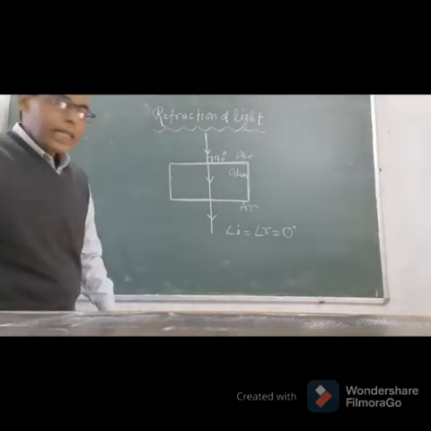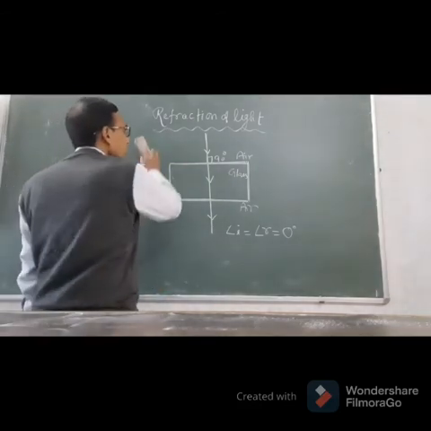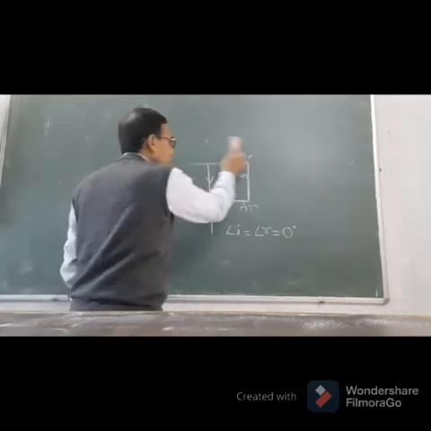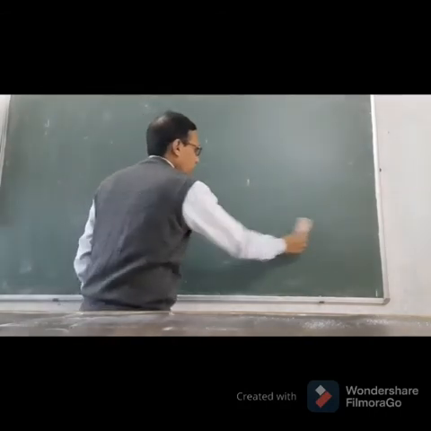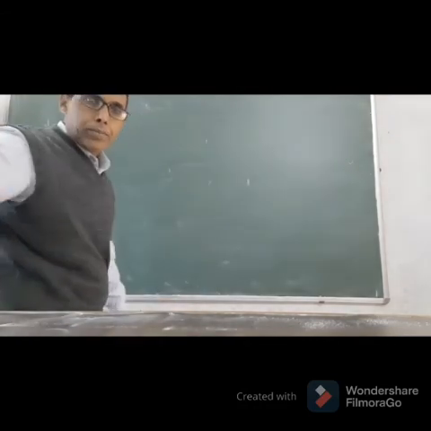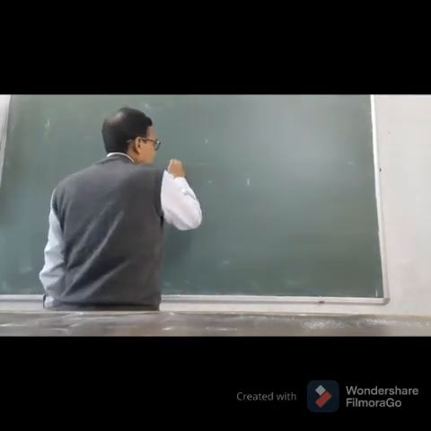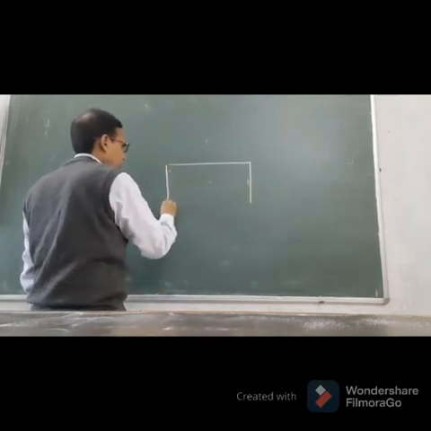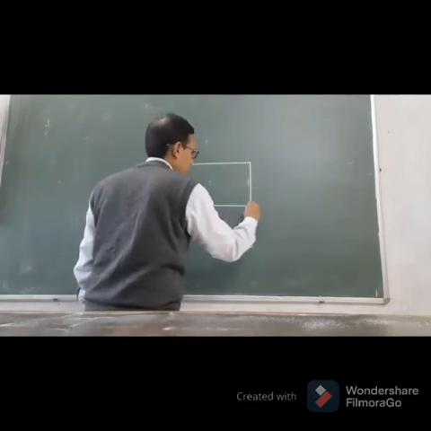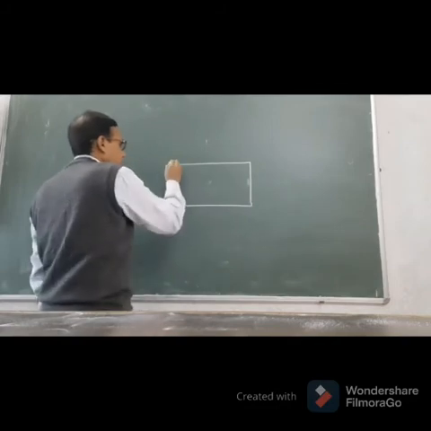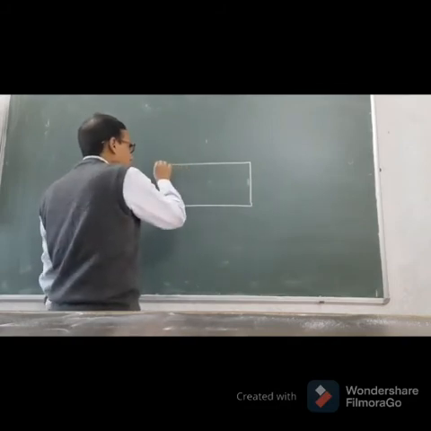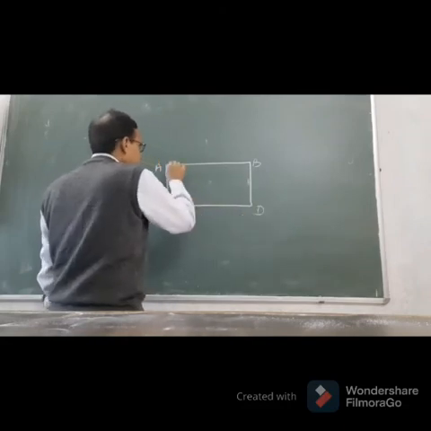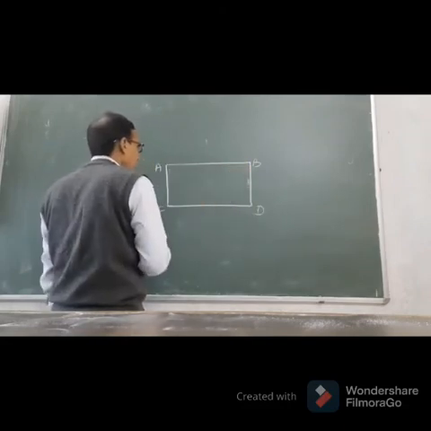Another case. This is a glass slab. Now suppose ABCD is the rectangular glass slab.